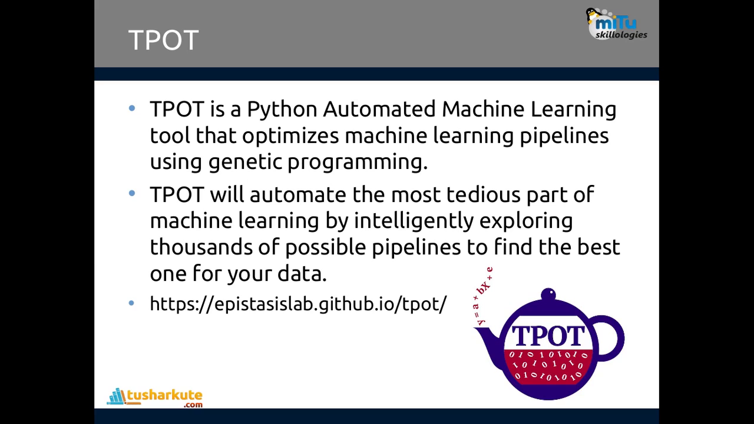So its task is to find the best algorithm which will perform the operation or give perfect prediction on your data, whether it is regression or classification. tpot is not part of scikit-learn. You need to install it from pip, and it's available. Their official website is the one shown on your screen.